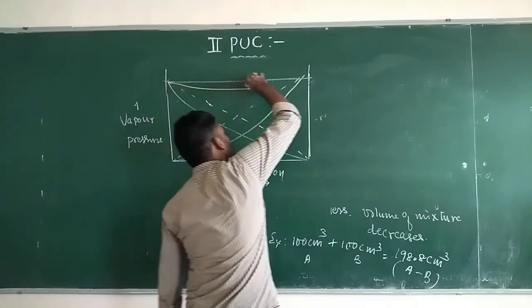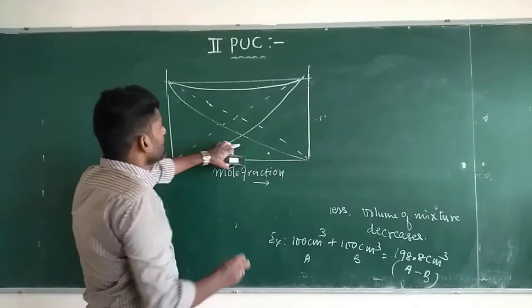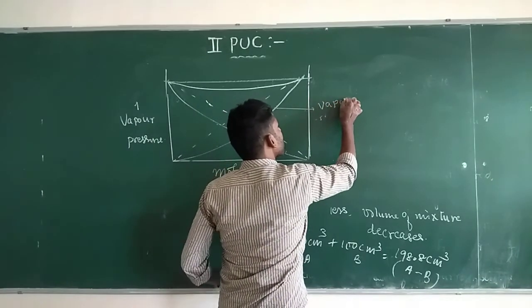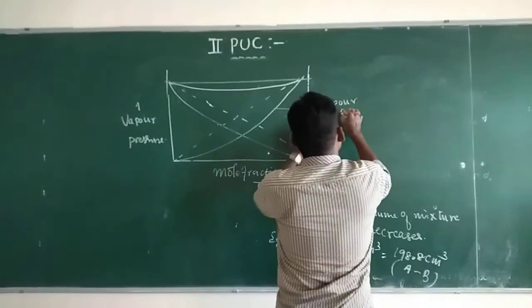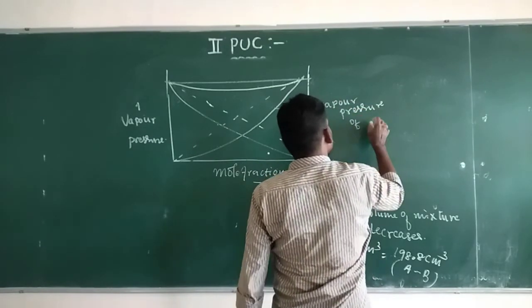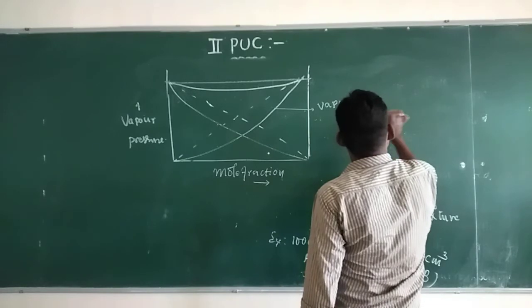This minimum is the vapor pressure of negative deviation.